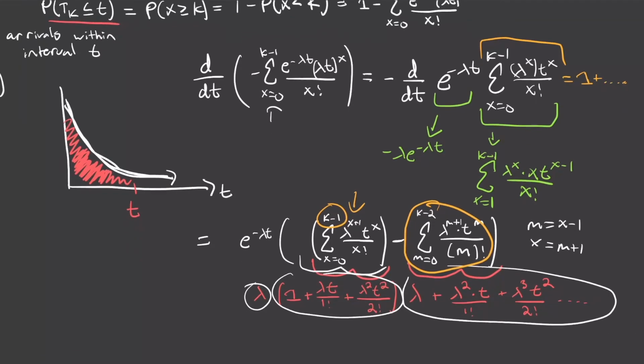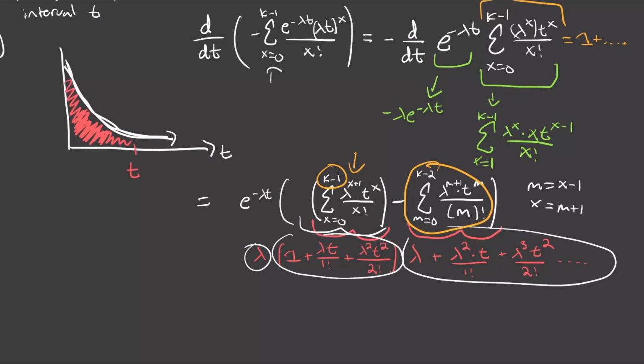Okay, so now let me make some more space down here. So the only term that's going to survive, we still have this e to the power of negative lambda t that we're multiplying everything by, and the only term that's going to survive is when we plug in k minus 1 into this equation right here. So what happens when we do that? Well, when we plug in k minus 1 for x in that term, we get lambda to the power of k minus 1 plus 1, so just lambda to the power of k.